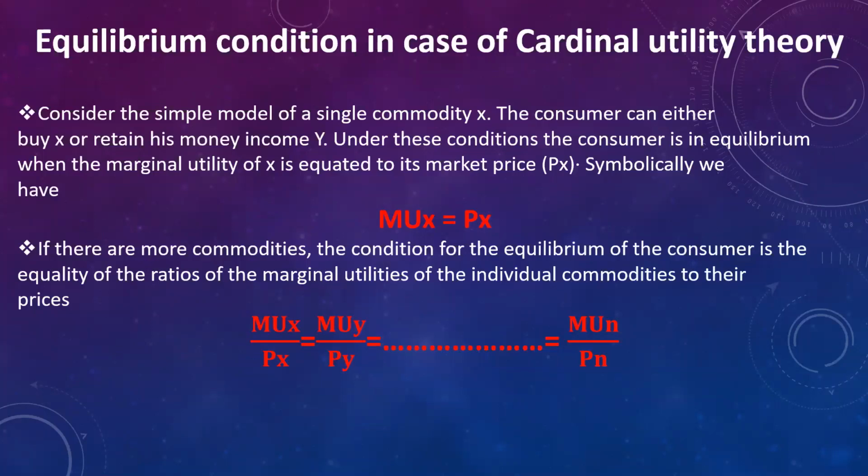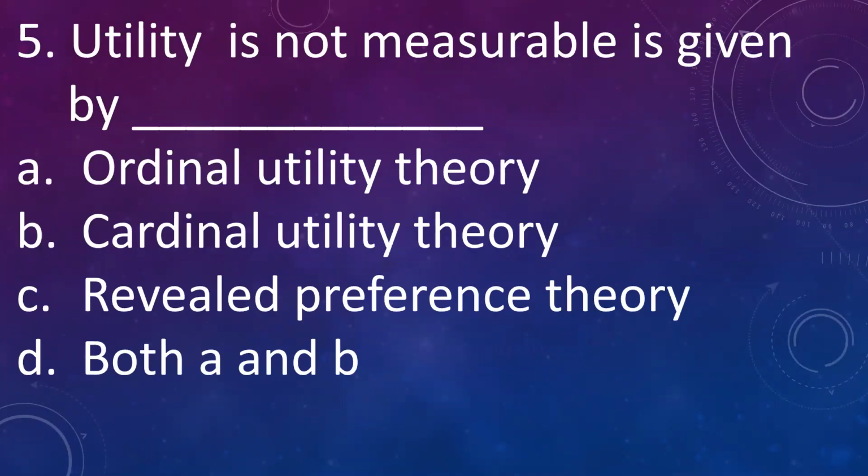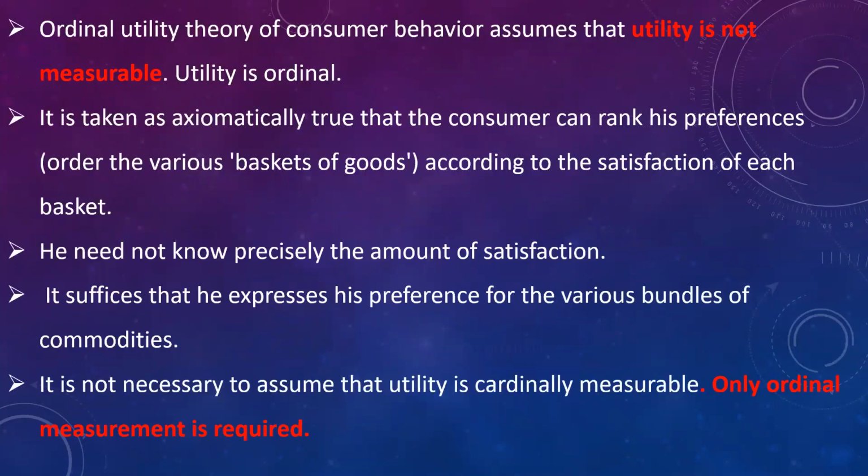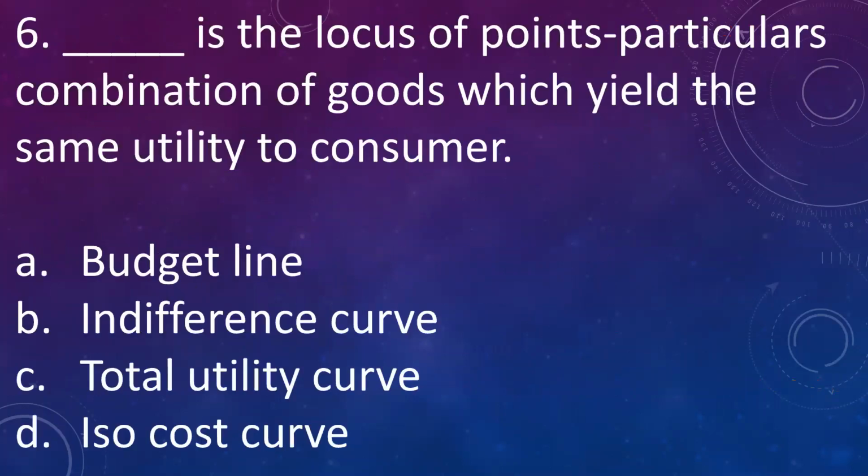So next question is, utility is not measurable was given by ordinal utility theory, cardinal utility theory, revealed preference theory, or both A and B. The answer is ordinal utility theory. They assume that utility is not measurable, but it is just ordinal, where the consumer can rank his preferences according to the satisfaction.